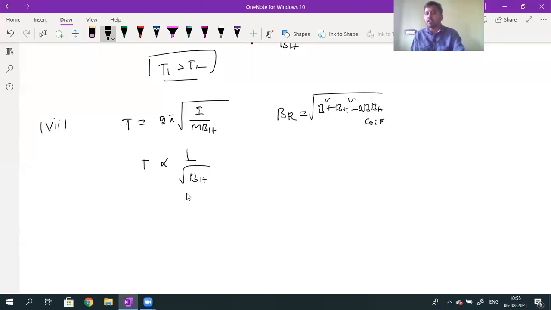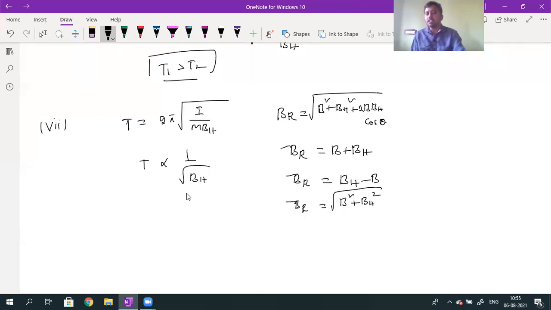Whenever B and BH are both in the same direction, theta value is 0. Theta value 0 means BR will be equal to B plus BH. Whenever B and BH are anti-parallel, theta value is 180. When theta is 180, BR is either BH minus B or B minus BH. Whenever theta is 90, cos 90 is 0, so the formula for BR is given by root of B square plus BH square. Okay, Akshata? When to write this formula, when to write that formula.